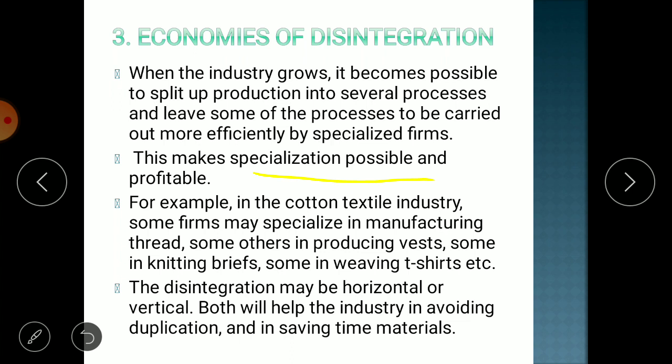For example, in the cotton textile industry, some firms may specialize in manufacturing thread, some others in producing vests, some in knitting briefs, some in weaving t-shirts, etc. These are the different tasks of the textile industry. Like one is manufacturing thread, second is producing vests, the third is about knitting briefs, and the fourth is about weaving.